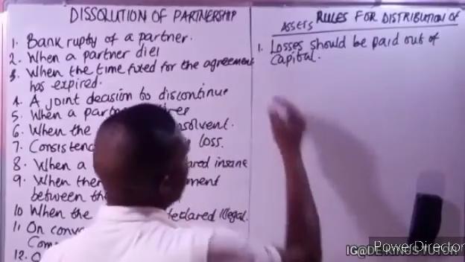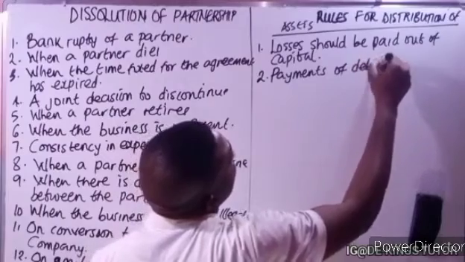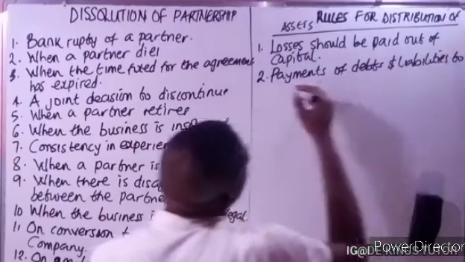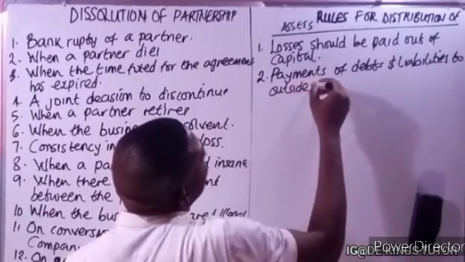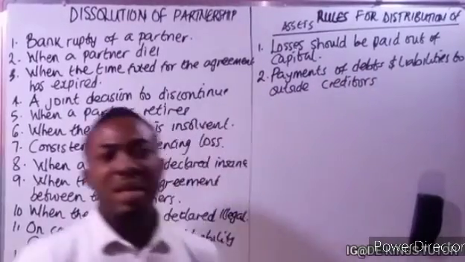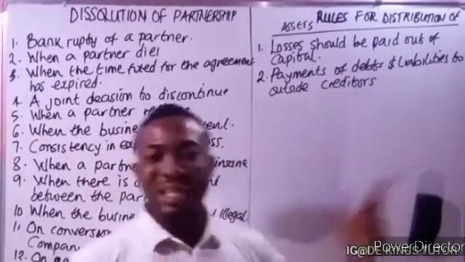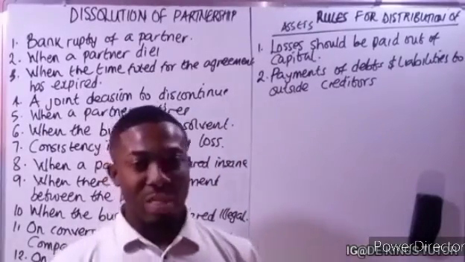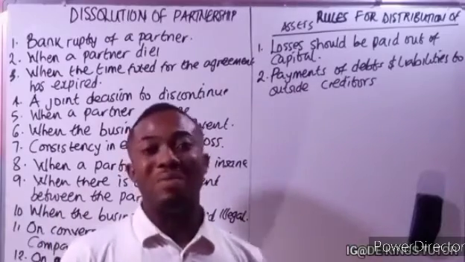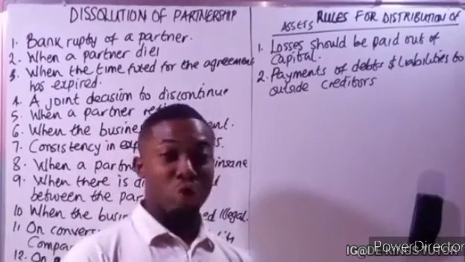Now the second one is payment of debts and liabilities to outside creditors. Once they have sold some of the assets, or if they still have cash remaining, they have to settle their debts and their liabilities to creditors. That's the rule. You must settle the debt and the liability that the business is owing to outsiders. That's the second rule. Take note, because some exams will ask what are the rules for distribution of assets.